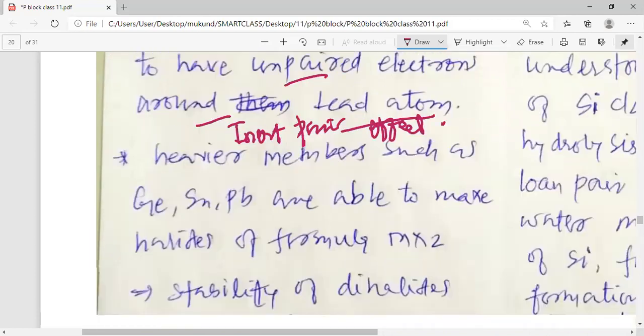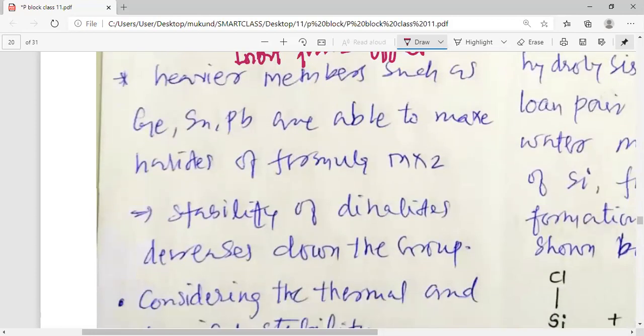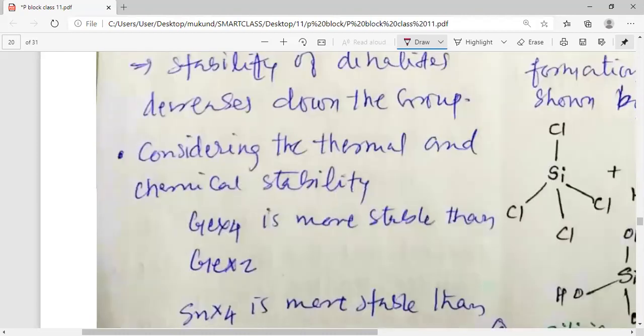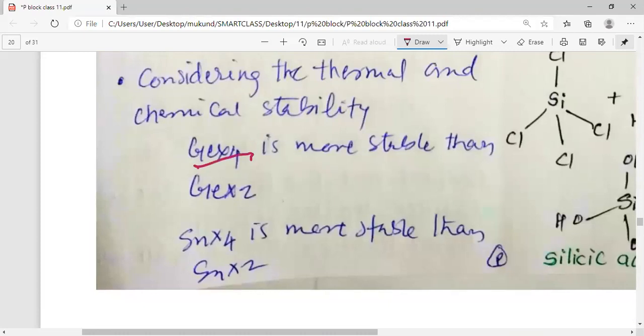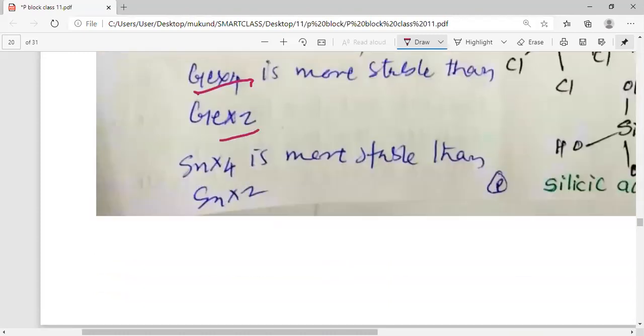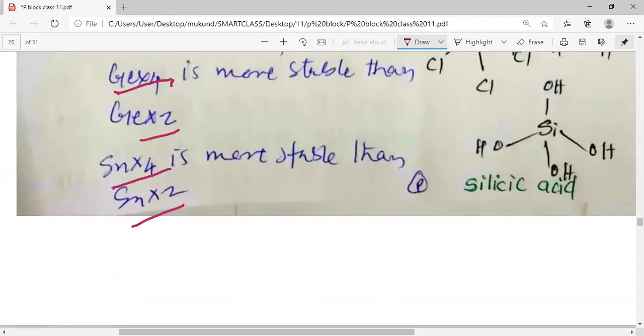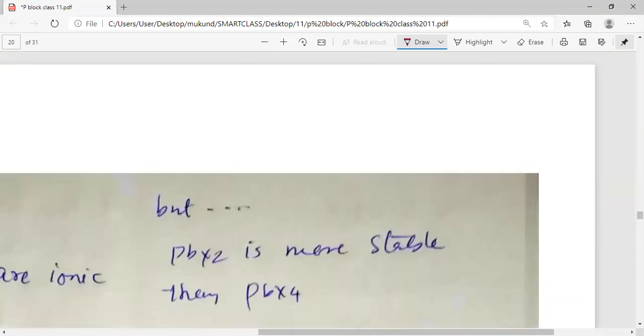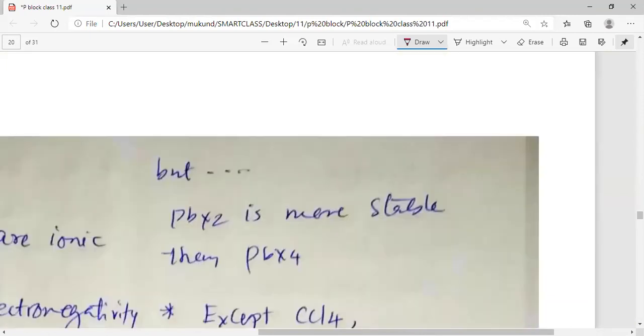Now let's move forward. Heavier members such as germanium, tin, lead are able to make halides of formula MX2. So please remember that germanium, tin and lead only make the MX2 type of halide. Stability of this type of halides increases going down the group. Considering the thermal and chemical stability, GeX4 is more stable than GeX2. SnX4 is more stable than SnX2, but please remember, PbX2 is more stable than PbX4.